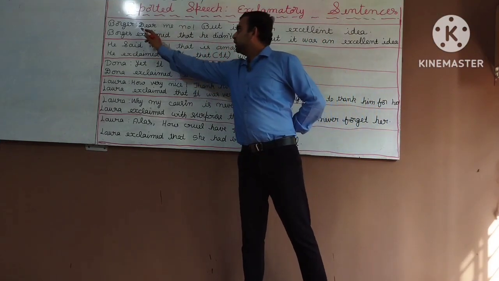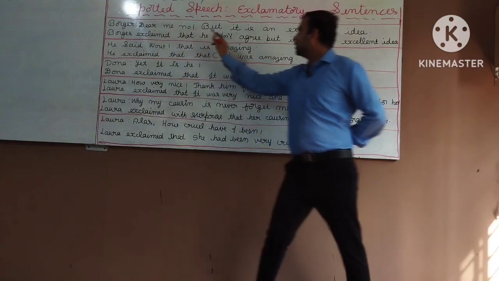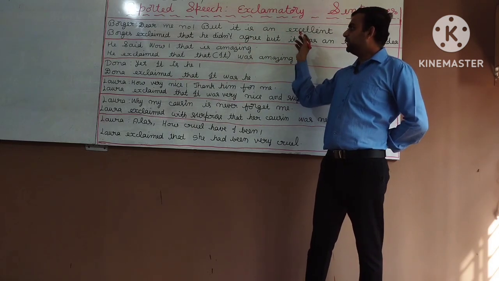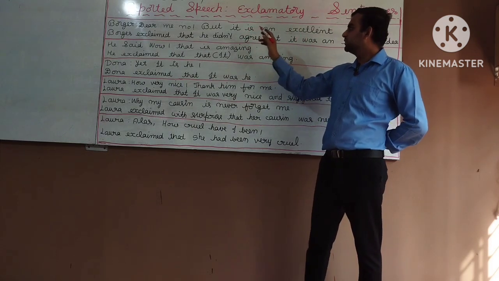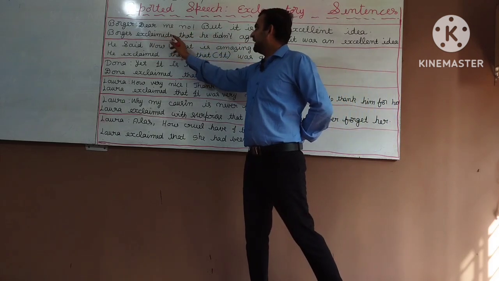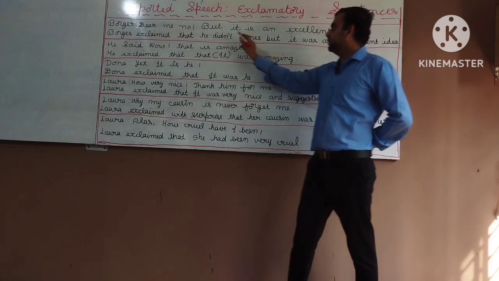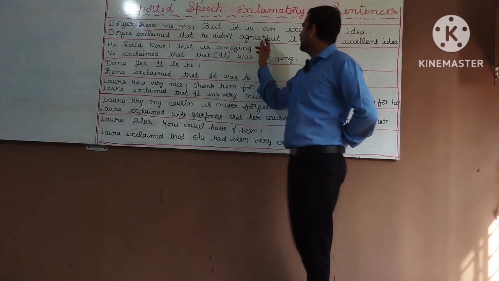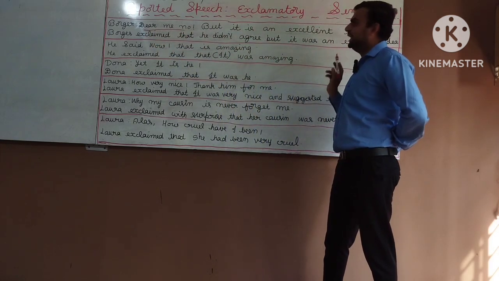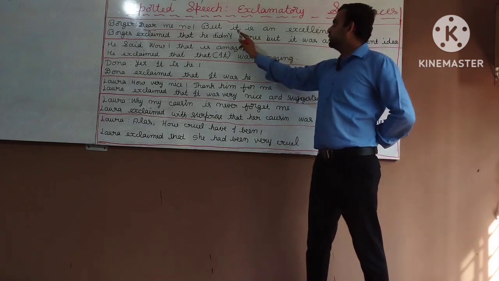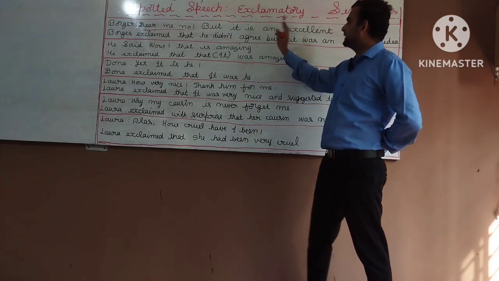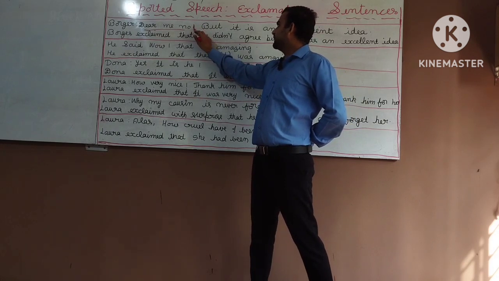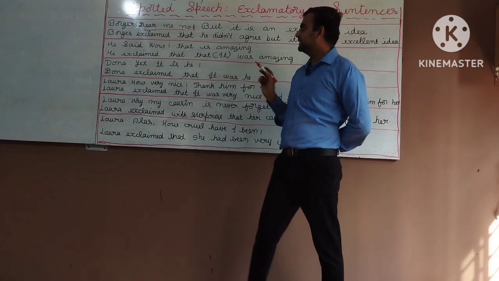Next sentence: Borges, "Dear me, no. But it is an excellent idea." How to convert this sentence into indirect speech? Borges exclaimed that he didn't agree. Okay, "Dear me, no" changes into "he didn't agree." But it was an excellent idea. Okay, two sentences are there. This mark indicates that this particular sentence is an exclamatory sentence.